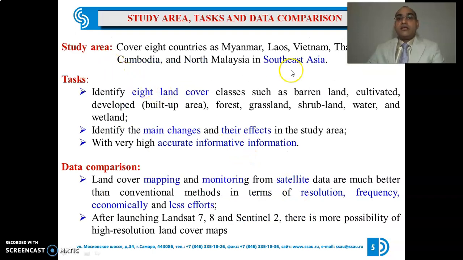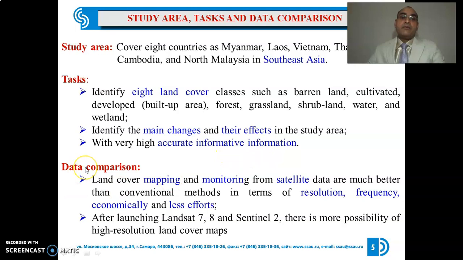I take Southeast Asia as the study area, which covers countries such as Myanmar, Laos, Vietnam, Thailand, Cambodia, and North Malaysia. The main task is to identify 8 land cover classes: barren land, cultivated, developed, where developed means built-up area of settlements, forest, grassland, shrubland, water, and wetland. Also, identify the main changes and their effect in the study area. And last, very important, with very highly accurate and informative information.